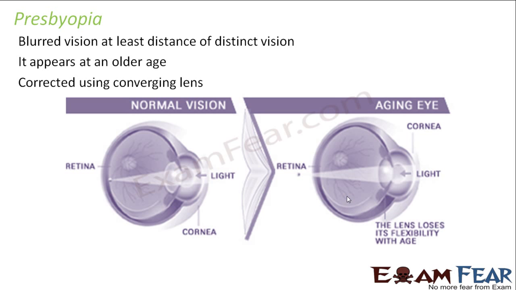How can you correct it? This can also be corrected using a converging lens. Because in this case also the image is not formed exactly on the retina. So if you want the image to be formed on the retina, you can use a converging lens, because in this case the eye lens which is already present in the eye is a converging lens, and this defect arises when that lens loses its flexibility. So you need to use another converging lens to correct this defect.